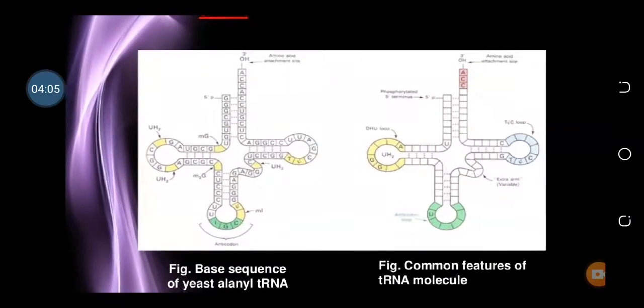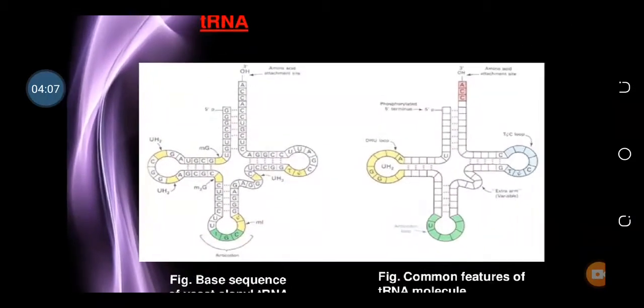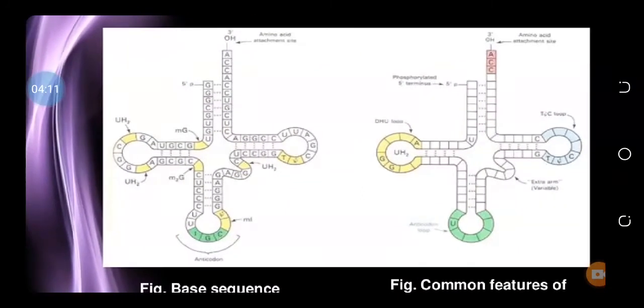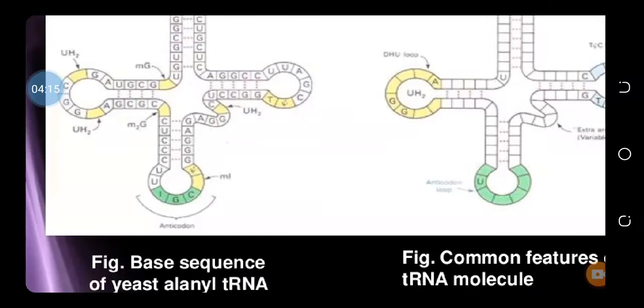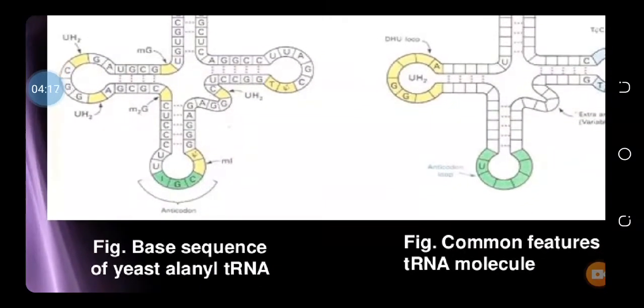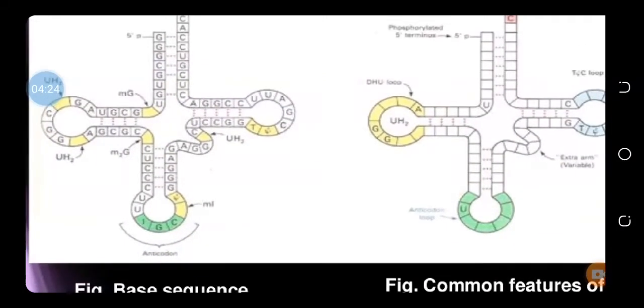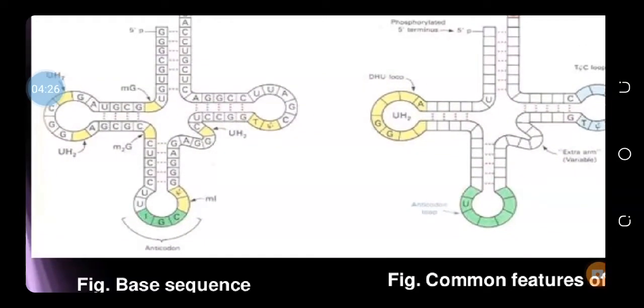This is the structure of transfer RNA. So it is the simple transfer RNA structure. So it has the three loops. ये जो नीचे वाला loop है, that is called the anticodon loop. It consists of the three nucleotides that are complementary to the codon. Codon is the three nucleotide sequence or the genetic code on the messenger RNA, and anticodon is complementary to this.